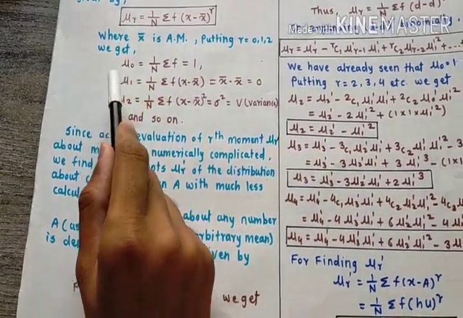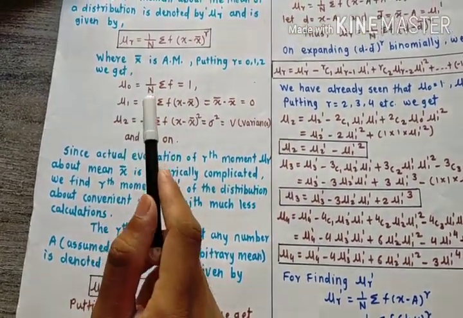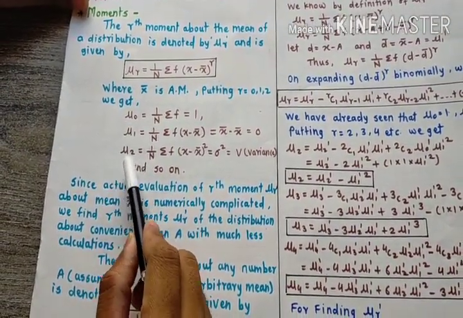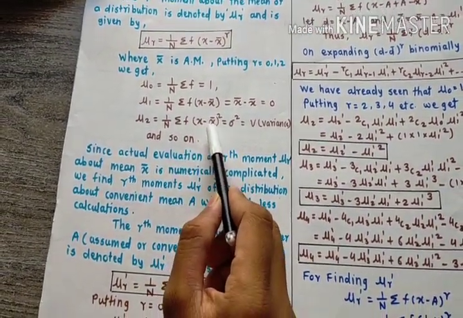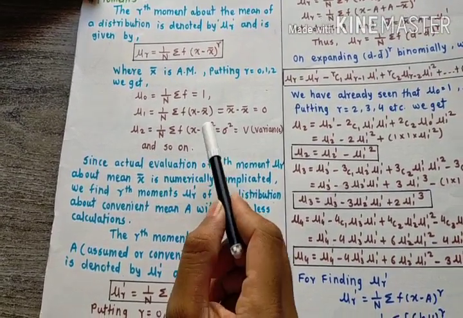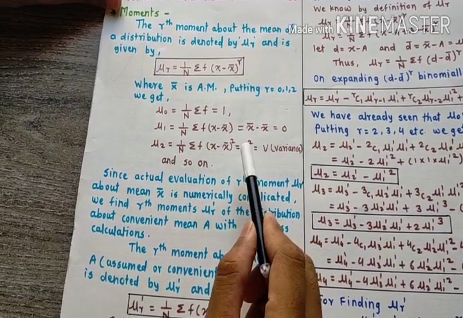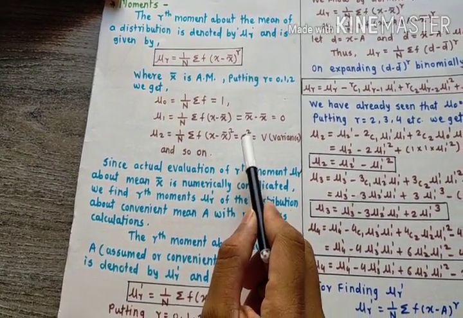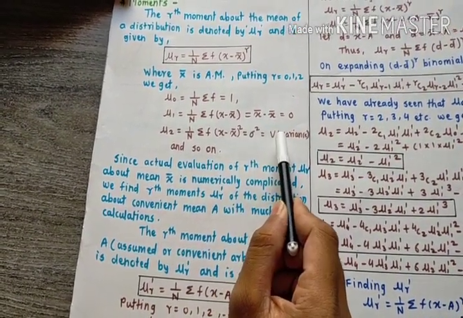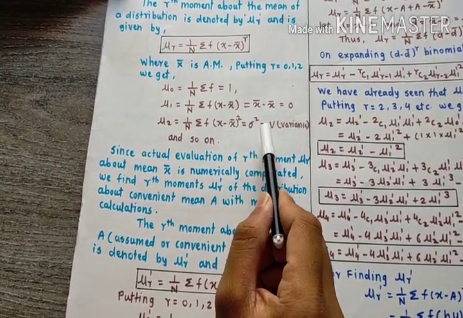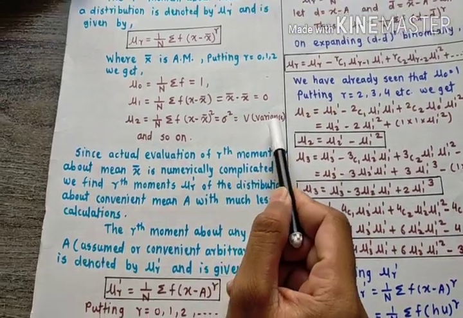It is compulsory for all the cases. Then if you put r equal to 2 in the above equation, we get mu 2 is equal to 1 upon n summation f (x minus x bar) square, that is equal to sigma square. Here sigma is the standard deviation. So mu 2 is equal to sigma square, and sigma square is equal to variance. Standard deviation square is equal to variance. Hence mu 2 is equal to standard deviation square, that is equal to variance.